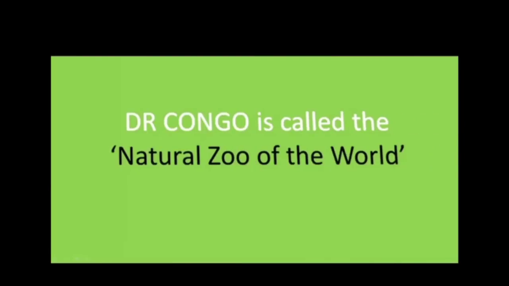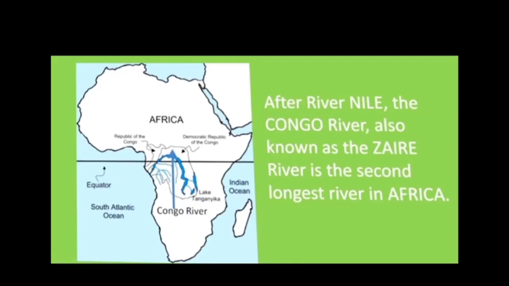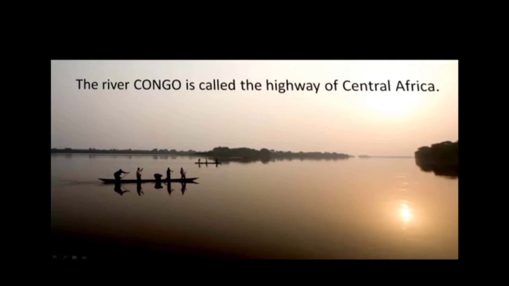So, in other words, this country is also called the natural zoo of the world. After the River Nile, the Congo River, also known as the Zaire River, is the second longest river in Africa, and that's why it is also known as the Highway of Central Africa.